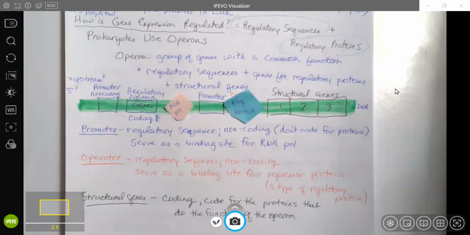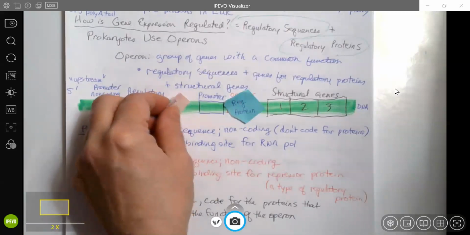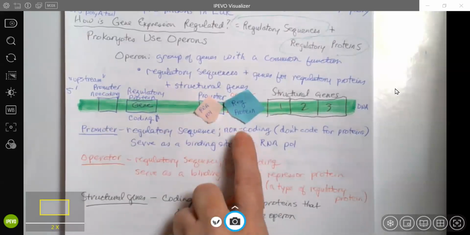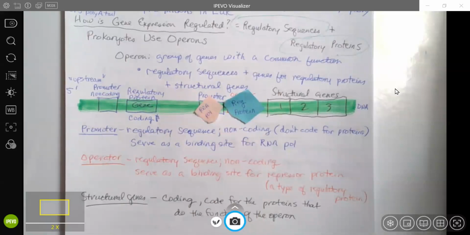It does not need help. So RNA polymerase binds to the next promoter, but it now cannot do anything because it is blocked by that regulatory protein. So in this case, the Lac operon, in the absence of lactose, is off.